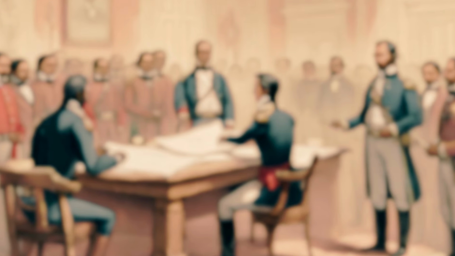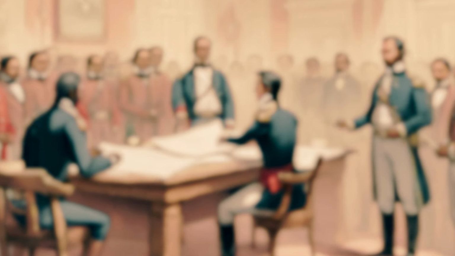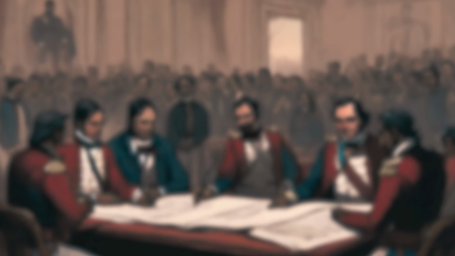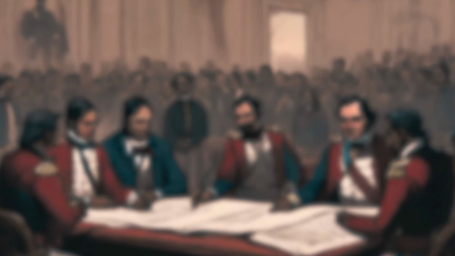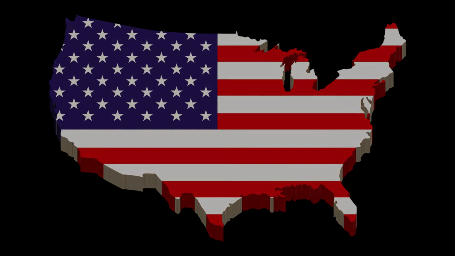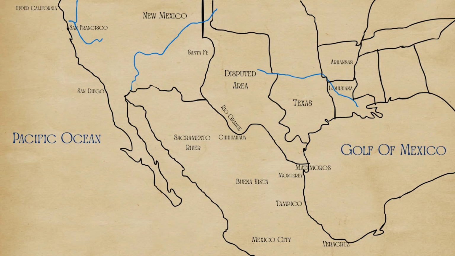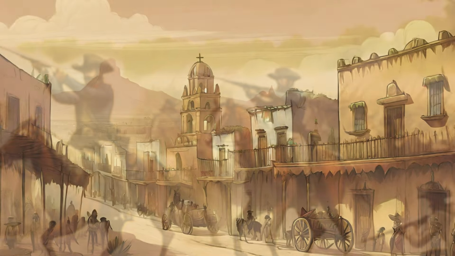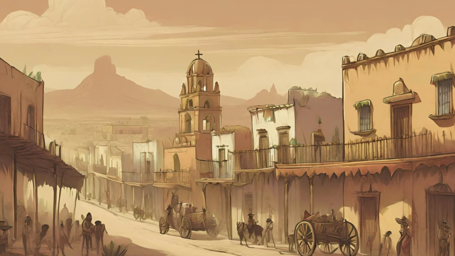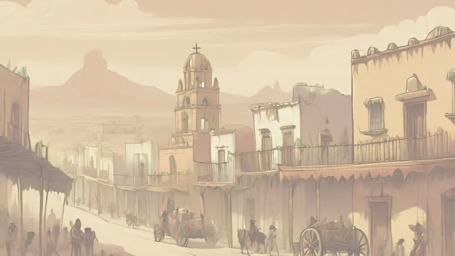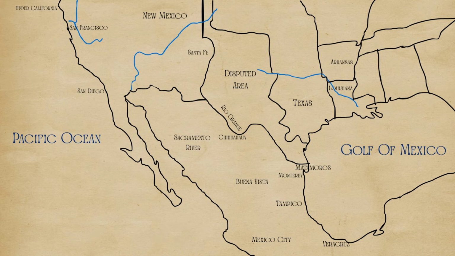In addition, the treaty specified that Mexican citizens who chose to stay in the surrendered territory would have their property and civil rights protected. The signing of the treaty officially ended hostilities between the United States and Mexico. It solidified U.S. territorial expansion to the Pacific Ocean and marked the beginning of the modern border between the two nations. However, tensions between the two countries persisted, primarily over how Mexican residents were treated in newly acquired territory, ongoing border disputes, resentment over lost territory, and concerns about U.S. expansionism in the region.